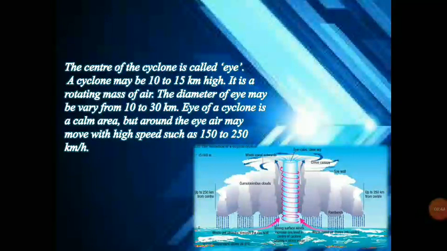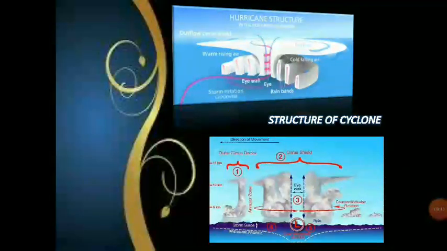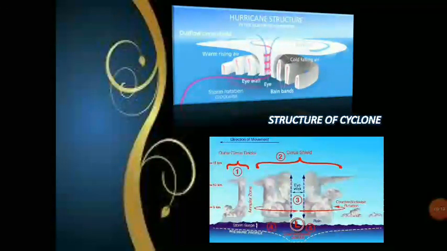The center of cyclone is called eye. A cyclone may be 10 to 15 km high. It is a rotating mass of air. The diameter of eye may vary from 10 to 30 km. Eye of a cyclone is a calm area, but around the eye air may move with high speed such as 150 to 250 km per hour. Now you can see the structure of a hurricane and structure of the cyclone in the diagram, how they look.